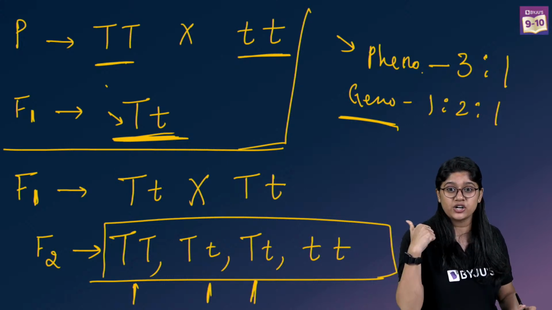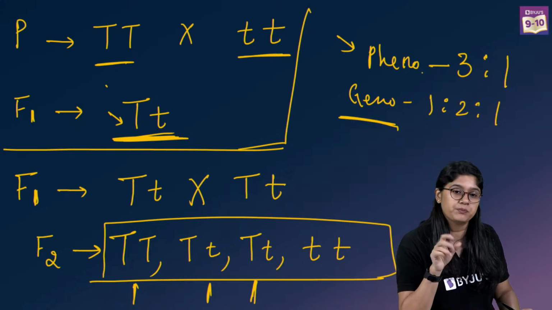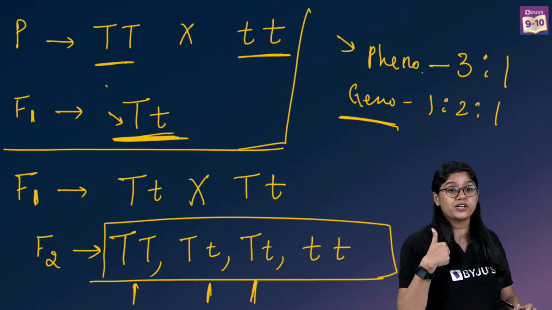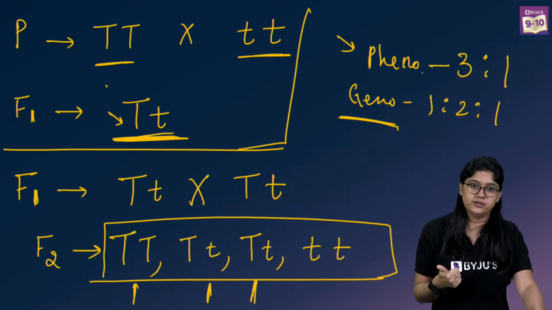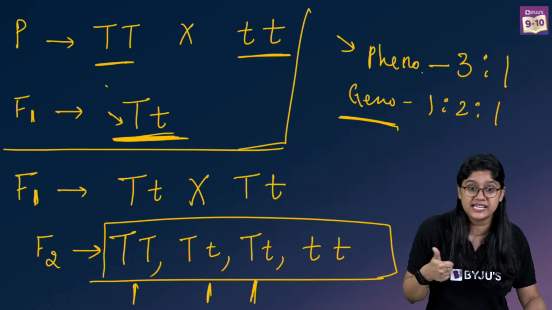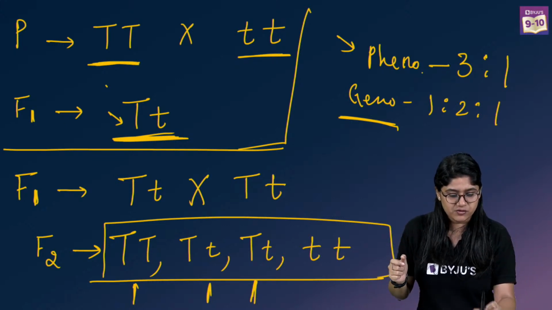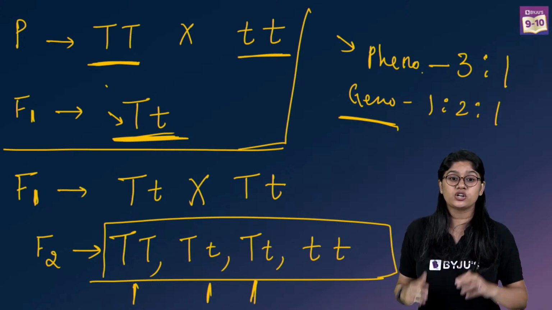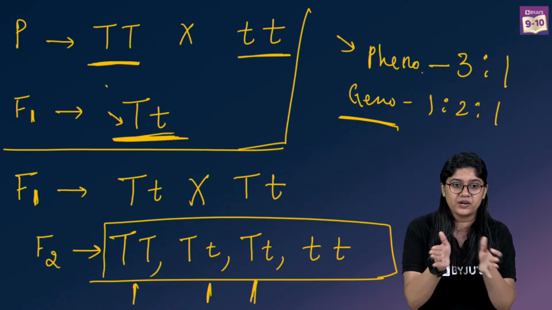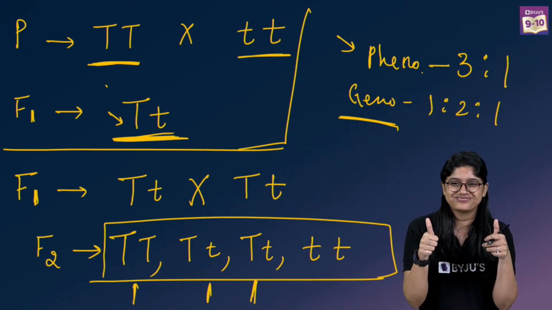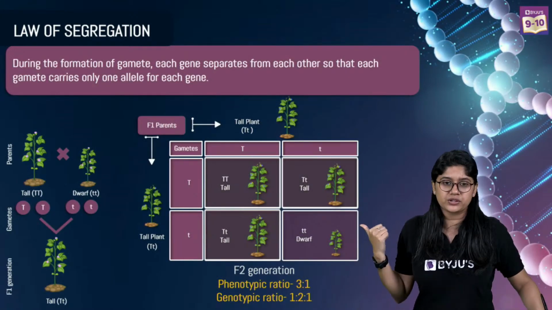So please take a screenshot of this. You can make the Punnett square in this also. This is very important from the exam point of view: law of dominance and law of segregation. Law of dominance says that the dominating trait will always suppress the recessive one. And law of segregation says that during the gamete formation, alleles will separate out. Awesome. So here also you can take a screenshot. I'll share it with you also.